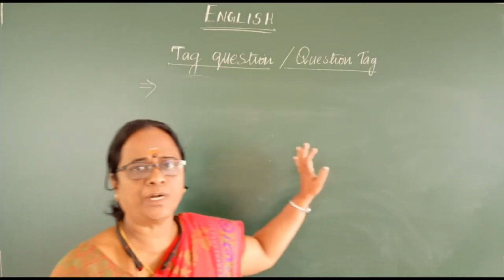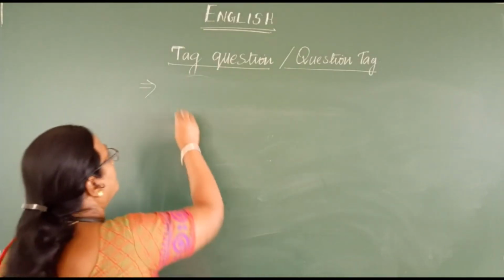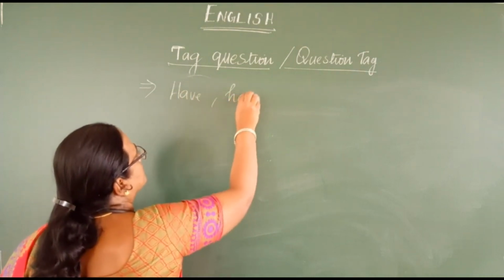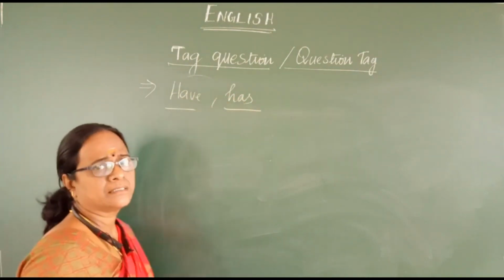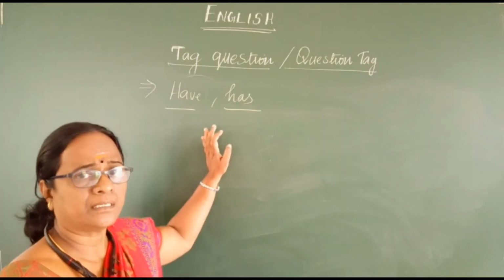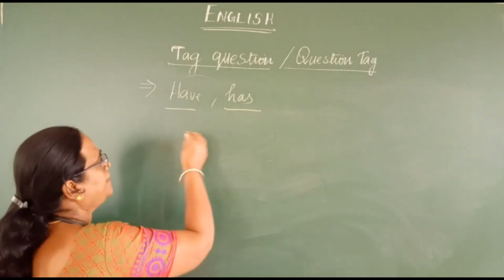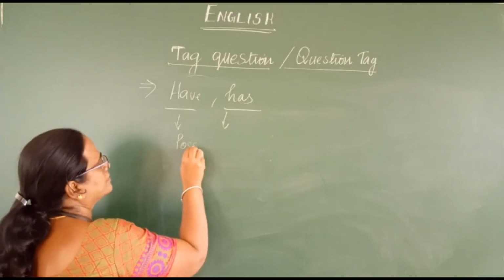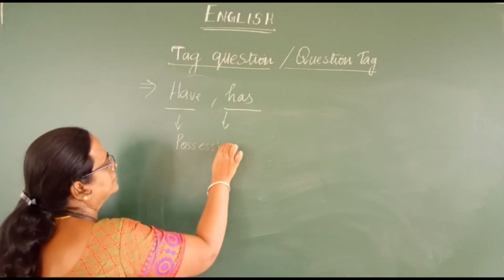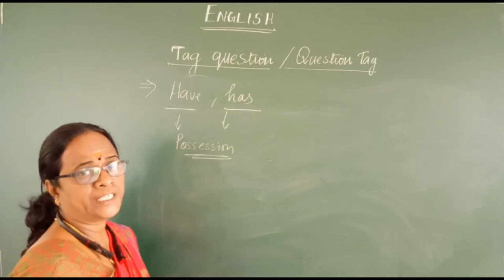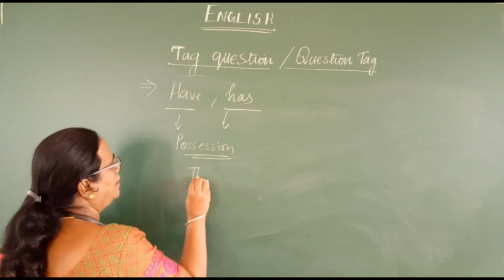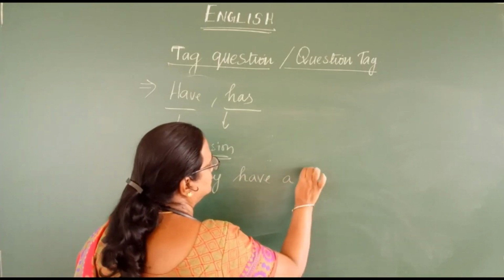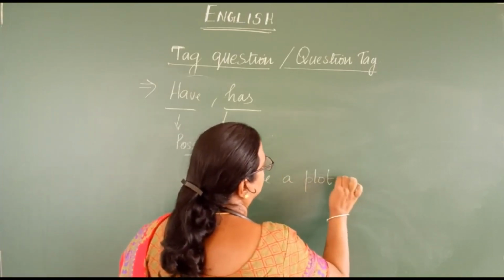The last point you have to remember is have, has. See, have, has is also an auxiliary verb at the same time, that is they are used for possession. For example, they have a plot.